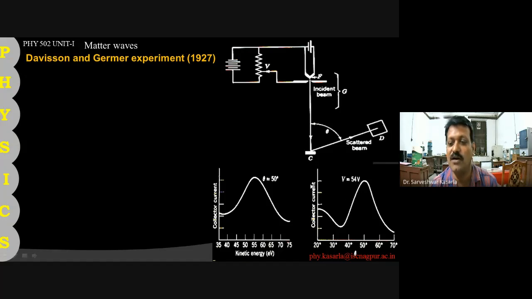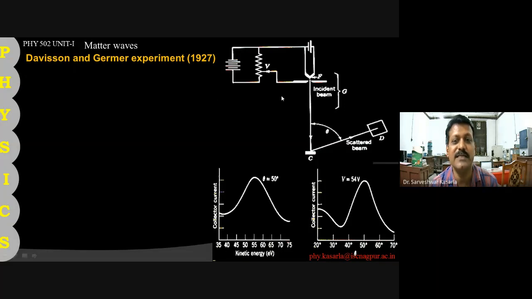And if you plot the graph between collector current and the angle of scattering at a potential difference of 54 volt, the graph is like this, with a peak at 50 degrees. So these two graphs show a maximum peak at an angle of 50 degrees and at a voltage of 54 volt. These are the experimental arrangement and observations.